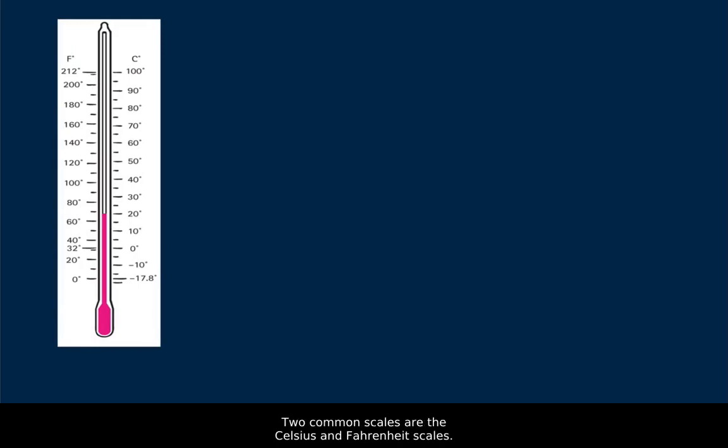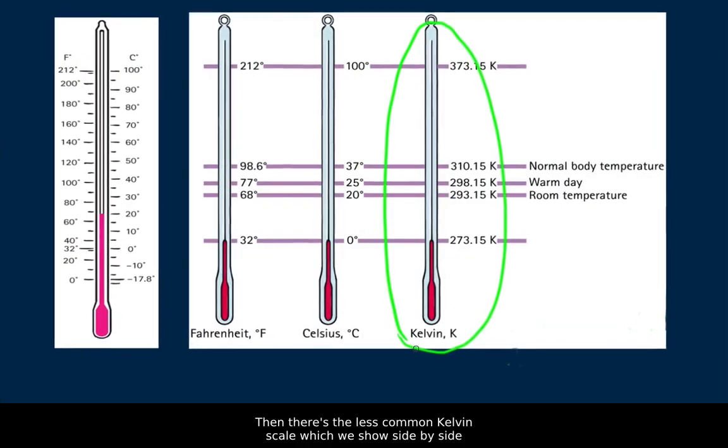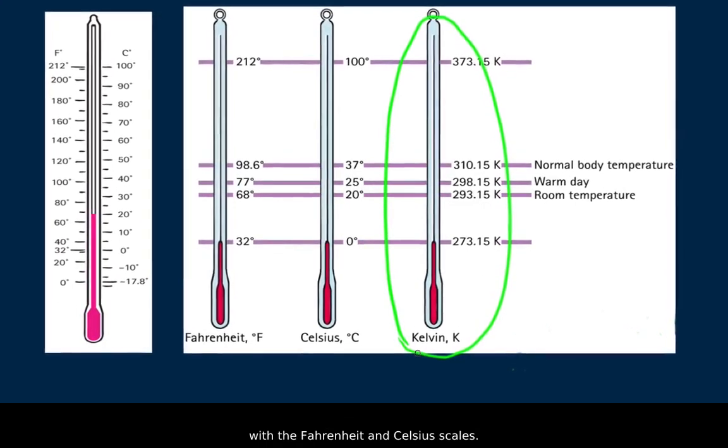Two common scales are the Celsius and Fahrenheit scales. Your textbook tells of the origin of these scales, both interesting stories. The temperature of melting ice on the Fahrenheit scale is 32 degrees, and on the Celsius scale, 0 degrees. The temperature of boiling water at atmospheric pressure is 212 degrees on the Fahrenheit scale and 100 degrees on the Celsius scale. Then there's the less common Kelvin scale, which we show side by side with the Fahrenheit and Celsius scales.